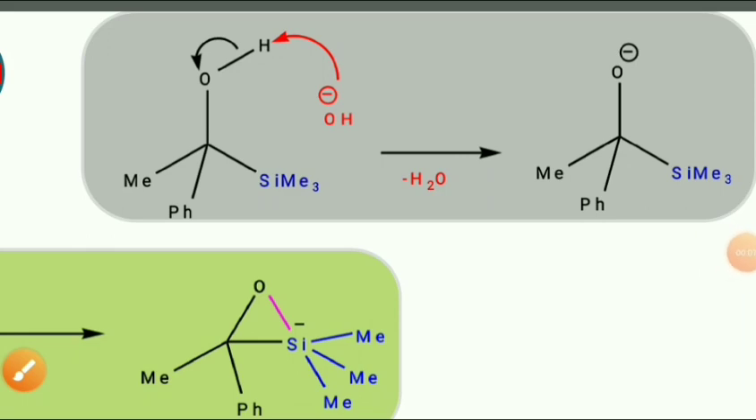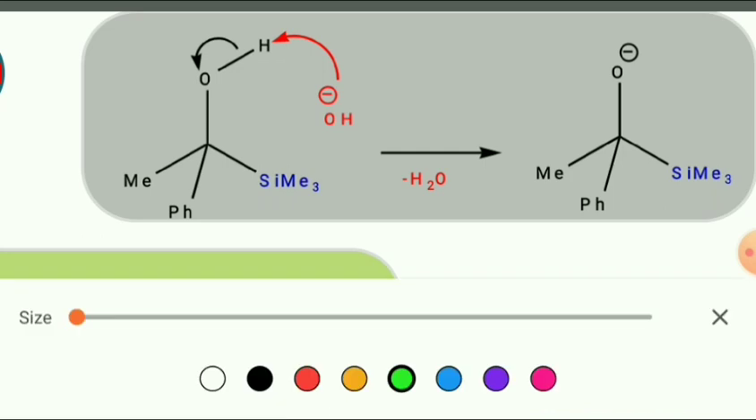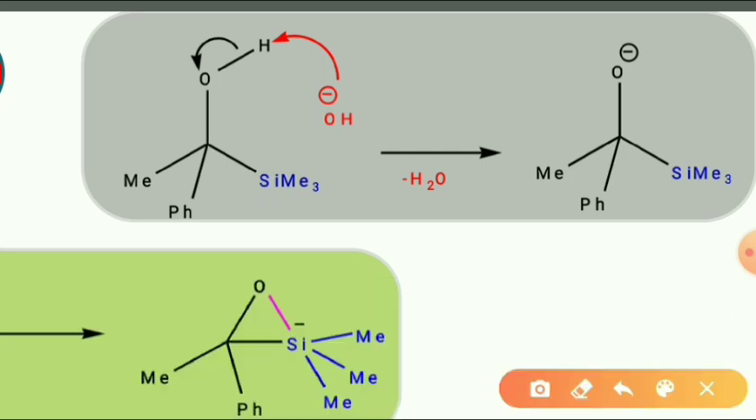In the mechanism, the first step involves the abstraction of the acidic proton by the base to form the alpha siloxyanion. So in this step, this base, this hydroxyl ion, abstracts this proton, the acidic proton, and the bonded pair of electrons shifts onto the oxygen atom, and the oxygen has the negative charge. So this alpha siloxyanion is formed in the first step.